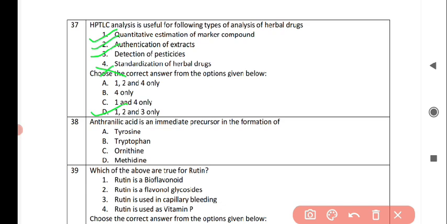Next question is, anthranilic acid is an immediate precursor in the formation of, and the correct answer is option B, tryptophan.